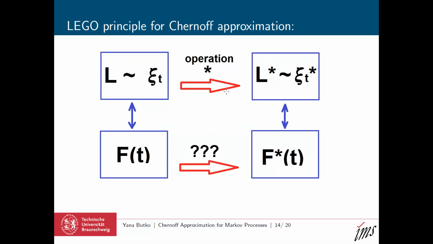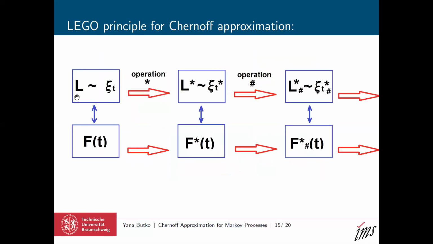Then we apply some operation on the process or, respectively, on the generator, and we obtain a new semigroup. And the question is how one can construct a Chernoff approximation for the new semigroup if the Chernoff approximation for the original one is known. Assume that we are able to solve this problem for many different operations. Hence, we have a kind of Lego constructor at hand.